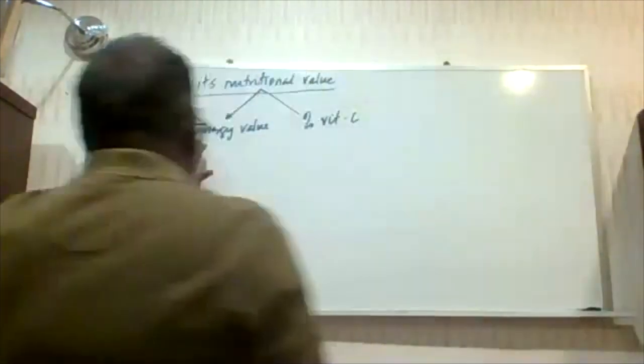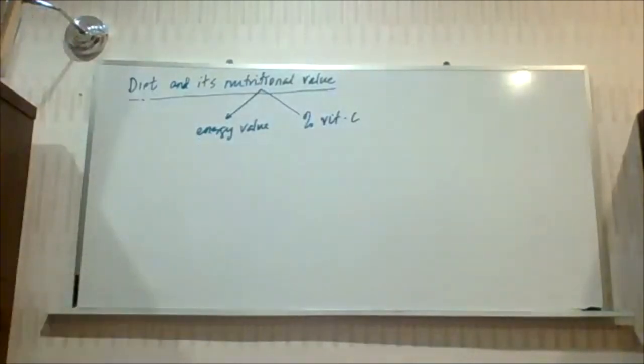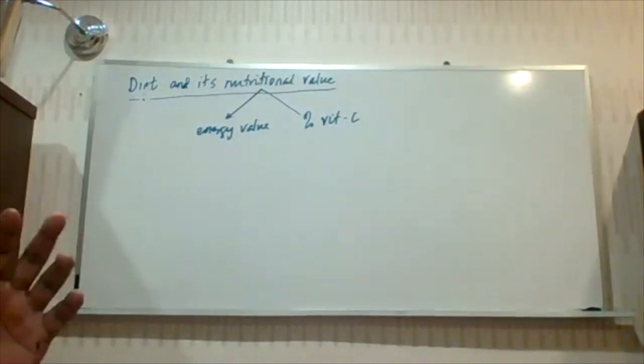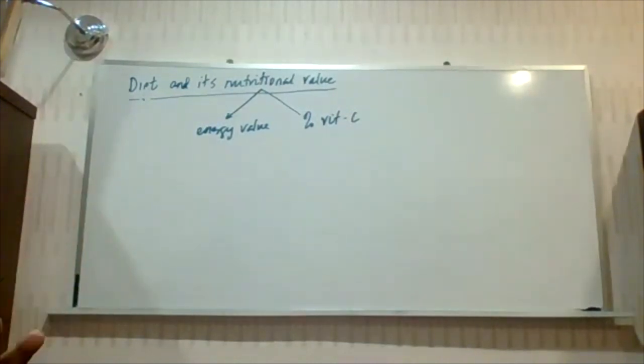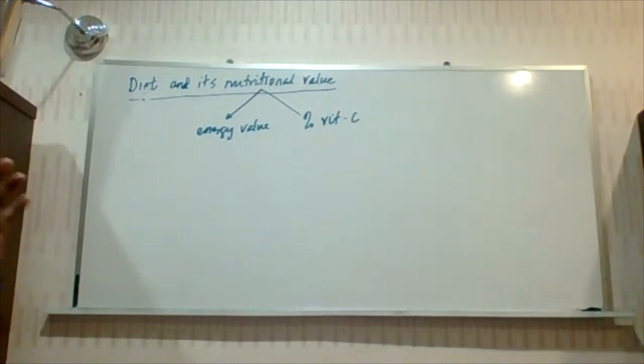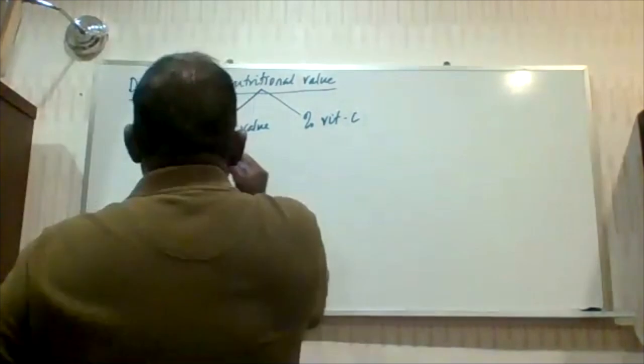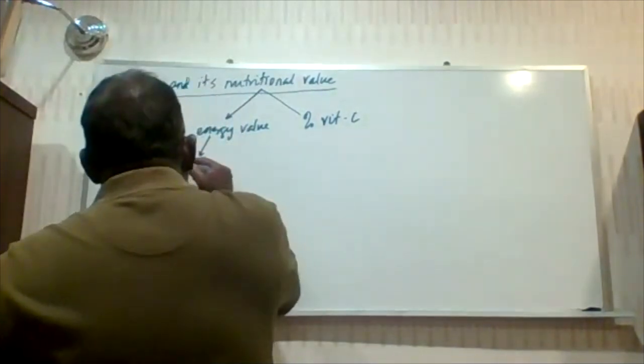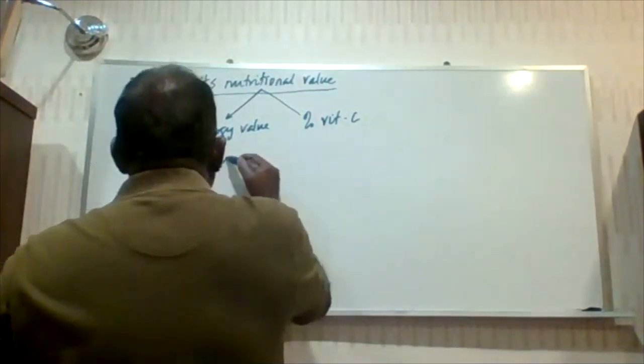So what is the energy value? Here the energy value is restricted or limited to 3 food classes, mainly carbohydrate, lipids, and proteins. So energy value here will be only limited to these 3 foods. What's the definition of energy value? Energy value is defined as the amount of energy,